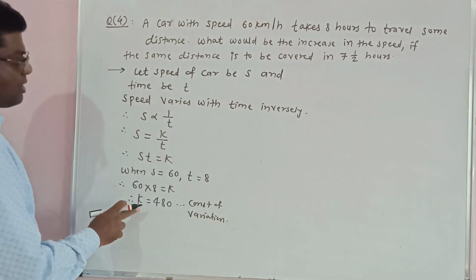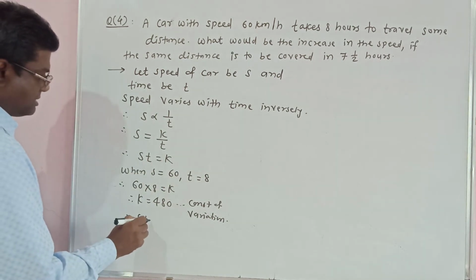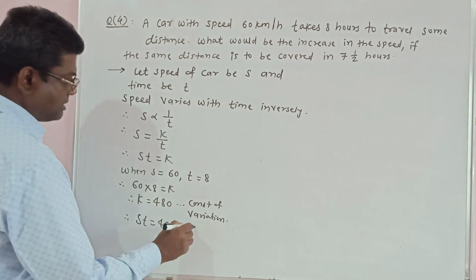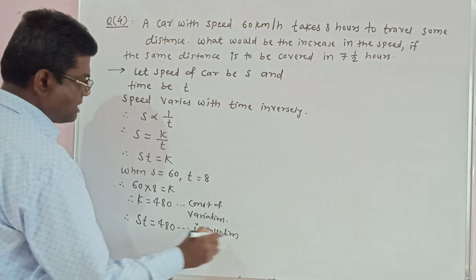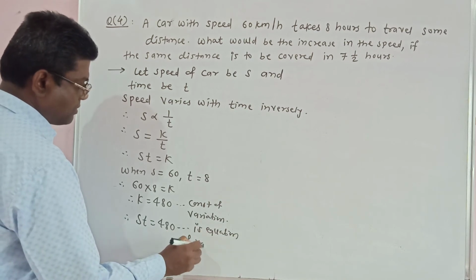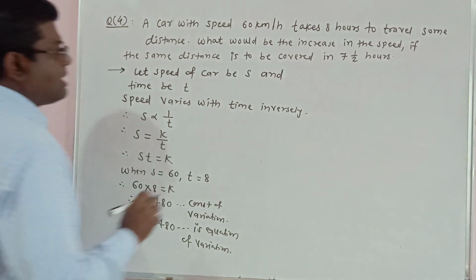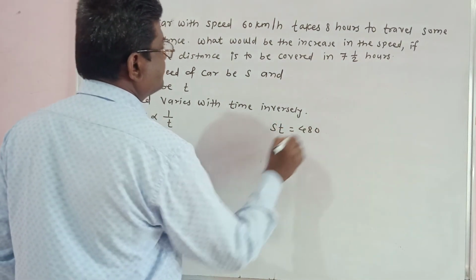Put this value of k in the above equation. Therefore, st is equal to 480 is the equation of variation.